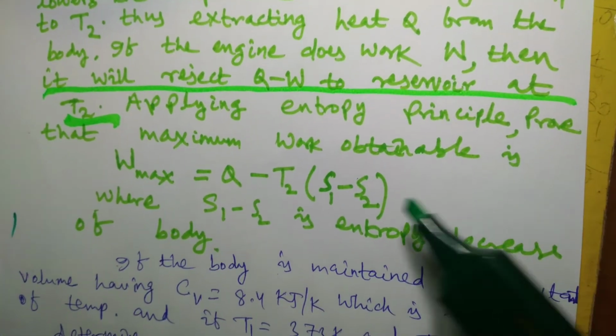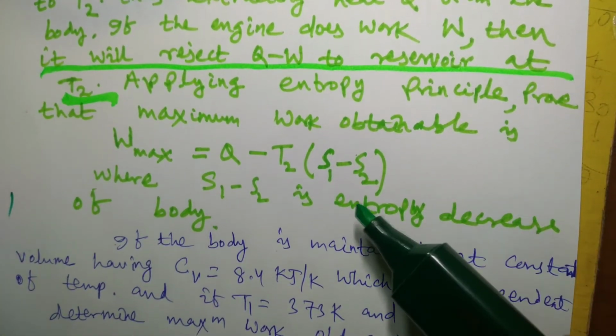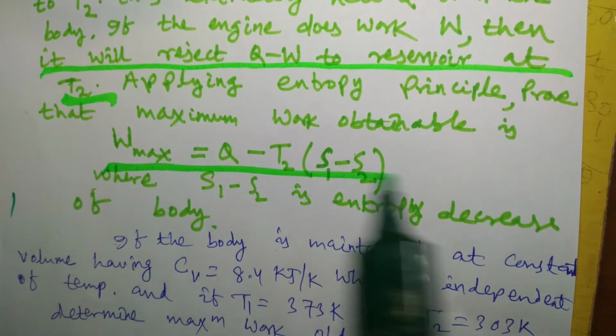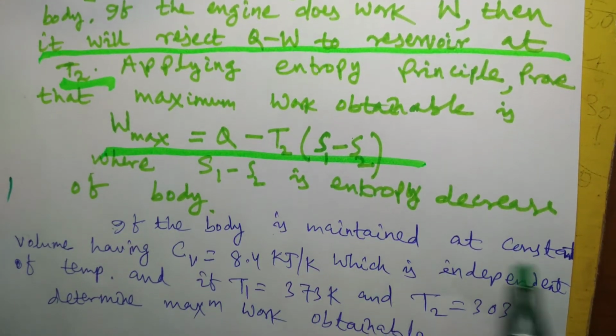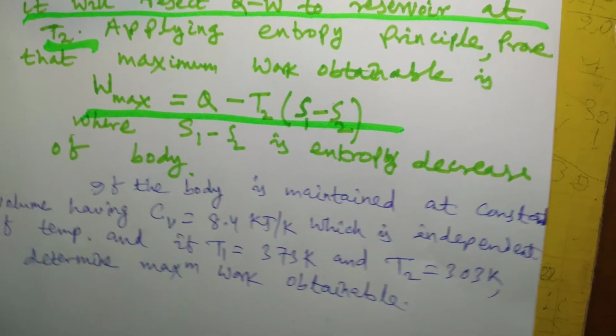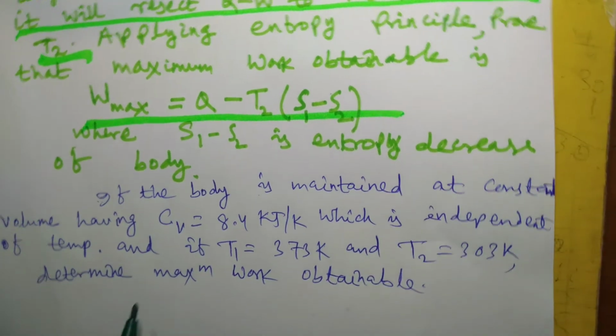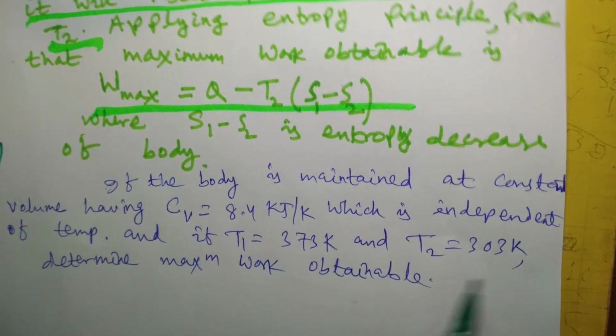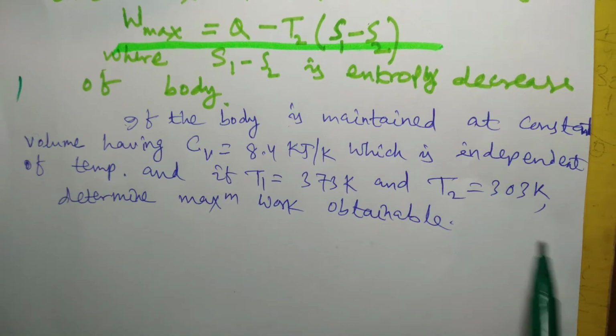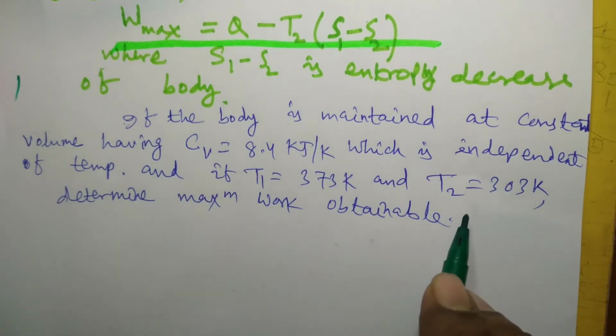Applying the entropy principle, prove that the maximum work obtainable is this much, W max, where S1 minus S2 is the entropy decrease of the body. If the body is maintained at constant volume, having Cv as given, and T1, T2 are given, determine the maximum work obtainable.